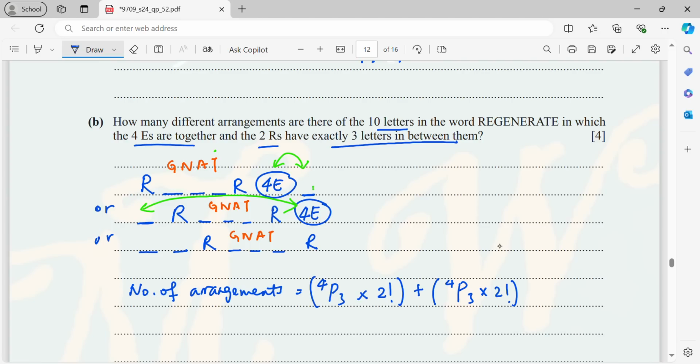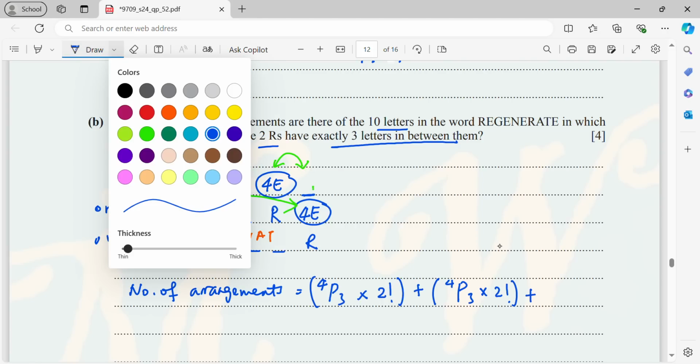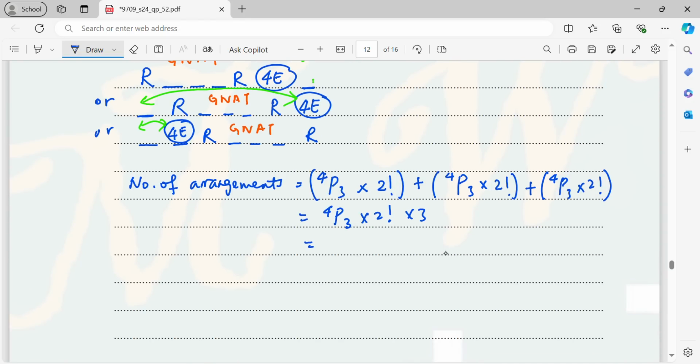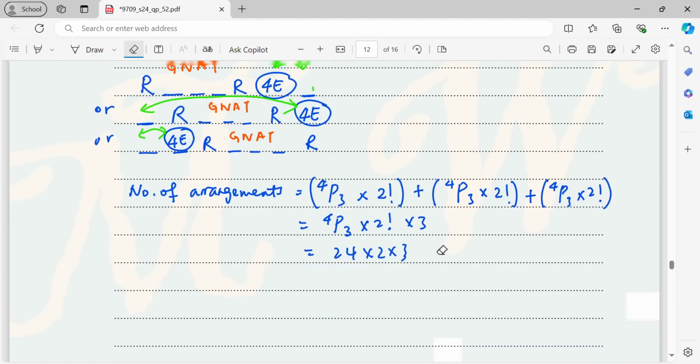So that is the 2 factorial. Same goes to the last one. Okay, so here probably this is 4E. And then the 4E also can swap. So basically, I'm getting 4P3 times 2 factorial. So here is basically 4P3 times 2 factorial times 3. Then here is actually 24 times 2 times 3. Then you are getting the answer of 144. So this is the first method.